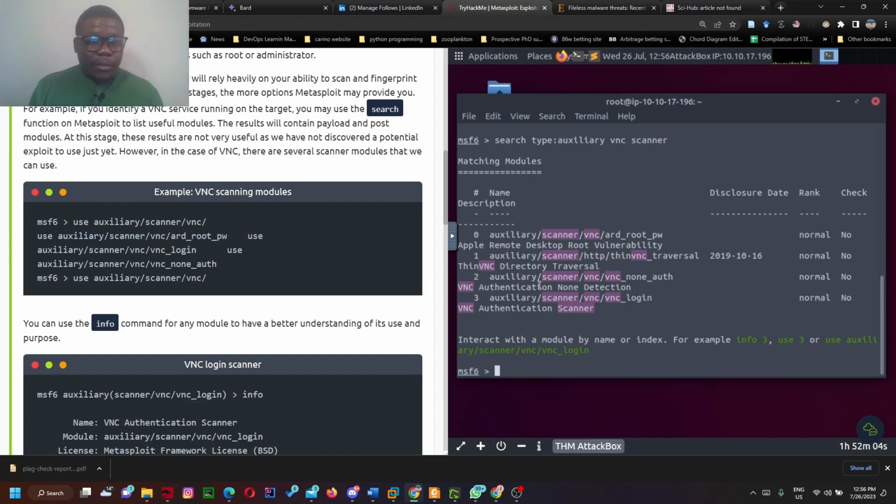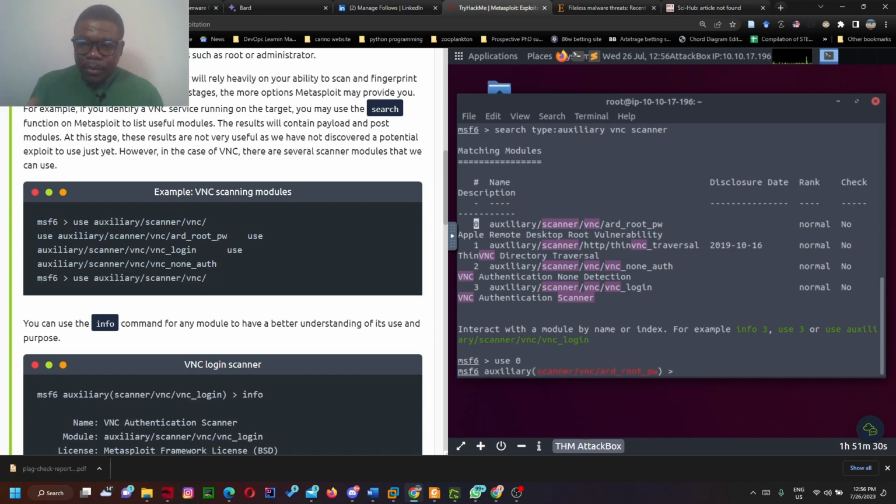So here, remember, this use VNC, they use hard_root_pw. Which is this? And remember when we spoke about using use, we can use use against the ID of the particular exploit or the pathway of the exploit itself. So for this, we have the ID to be 0, the numeric identification, which is the serial number, 0. Now we have been moving to the context of the payload or the context of the exploit.